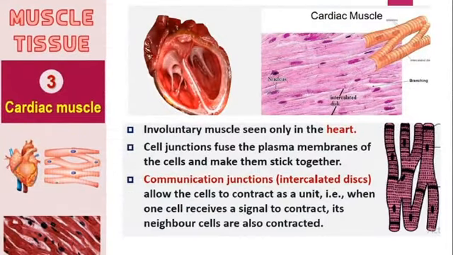Now the third type of muscular tissue is the cardiac muscle. You can see that this is the structure of the heart, the entire heart muscle, right? This is actually the cardiac muscle. The heart is made of cardiac muscle. Again, we can simply say these are the heart muscles, right? And here also the continuous contraction and relaxation is not in our control, so this is also an involuntary action.